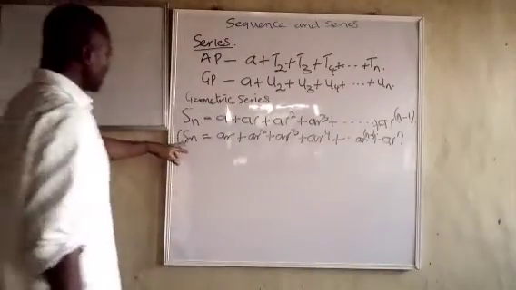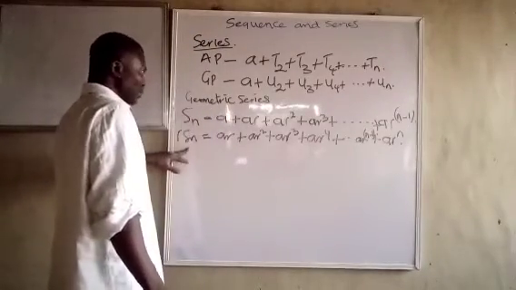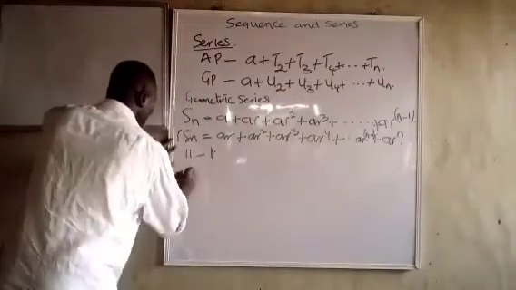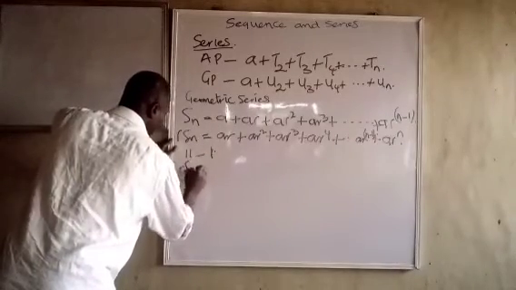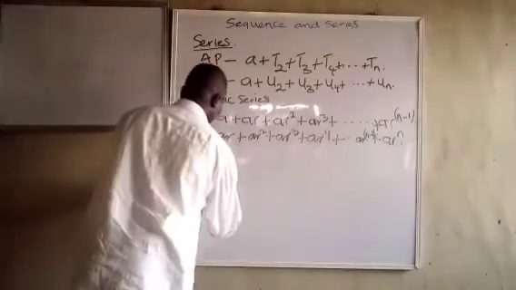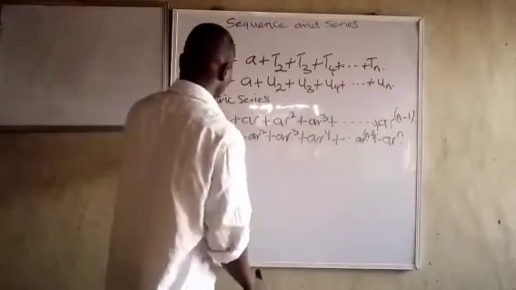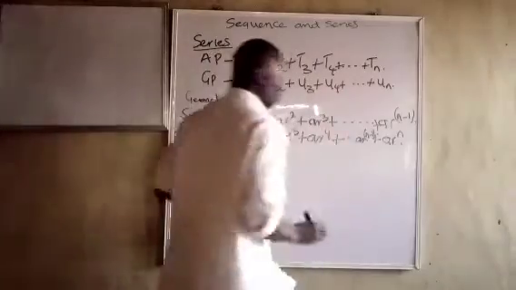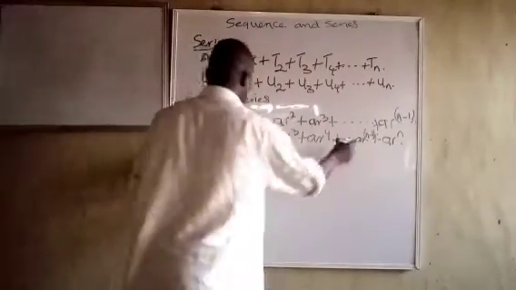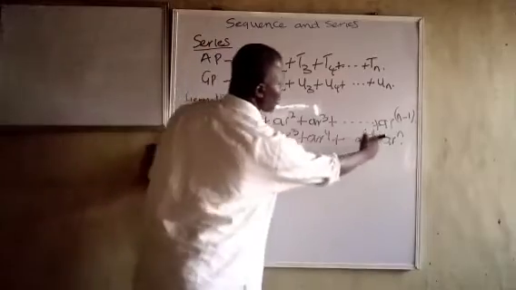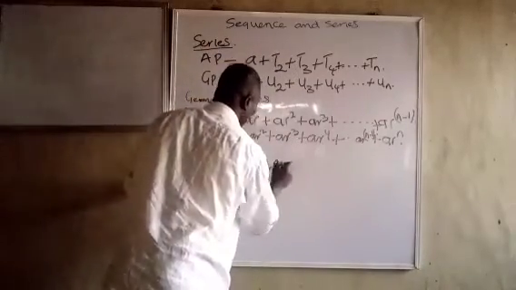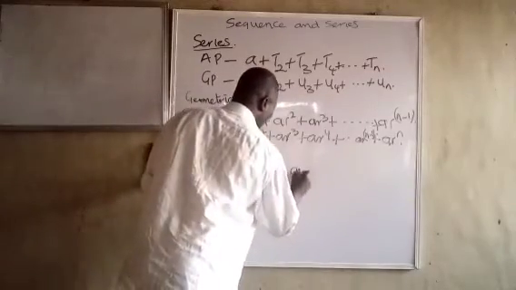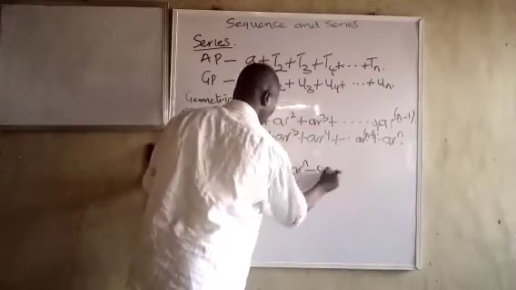Now, if we subtract this one from this one, that is rSn minus Sn, is going to give us, look at this, this one minus this one will cancel, this one will cancel, and so on. So we have only two terms remaining: minus a plus ar raised to power n. Those are the only two terms we have remaining. So let's rearrange it. It's going to be ar raised to power n minus a.